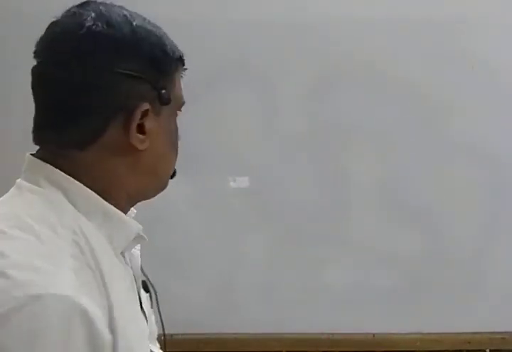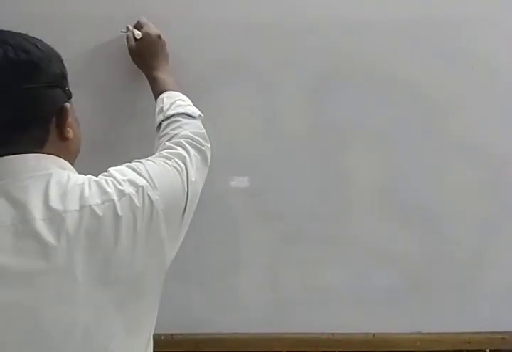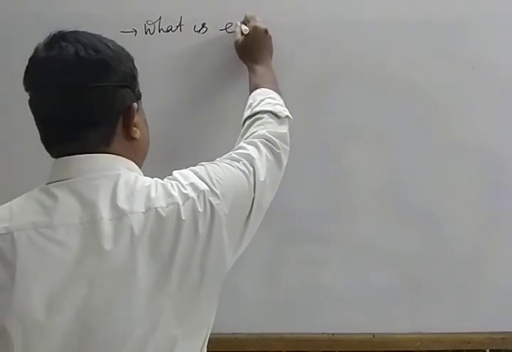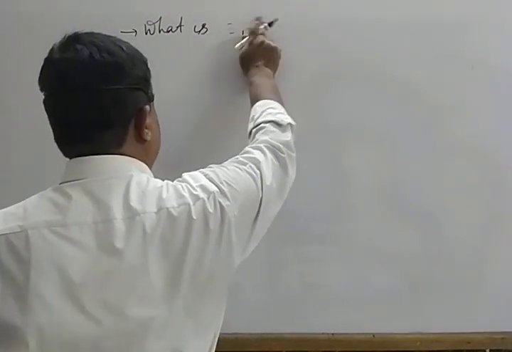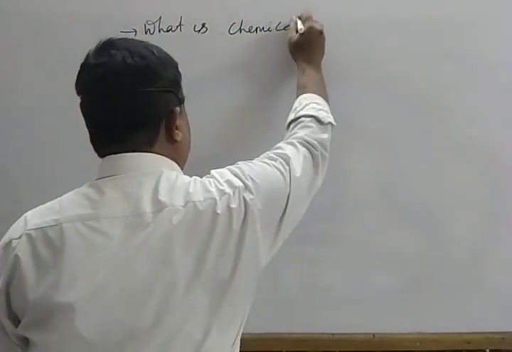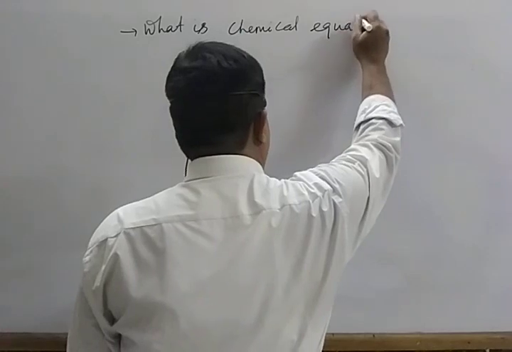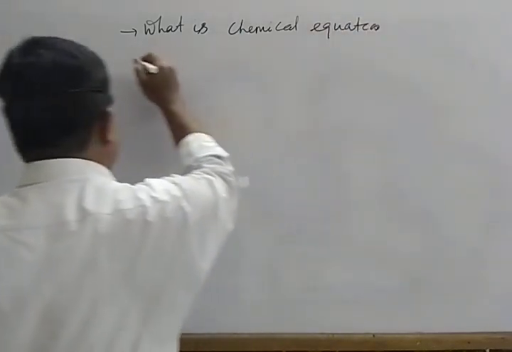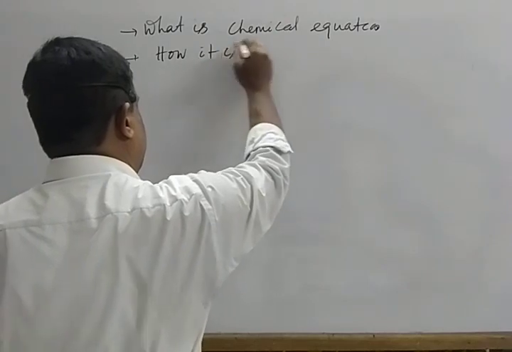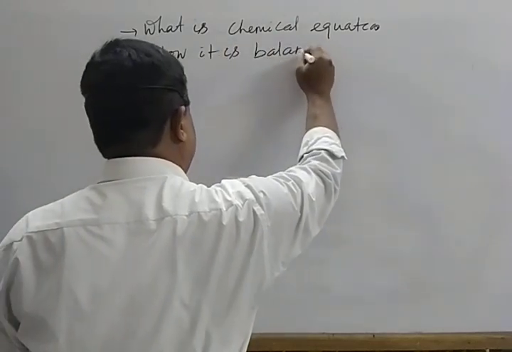Next we discuss what is chemical equation and how it is balanced.